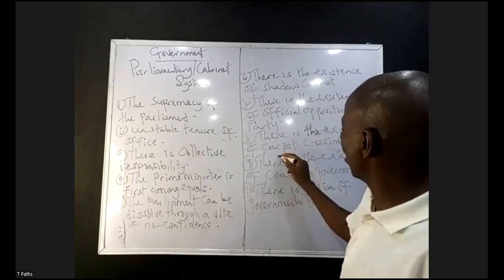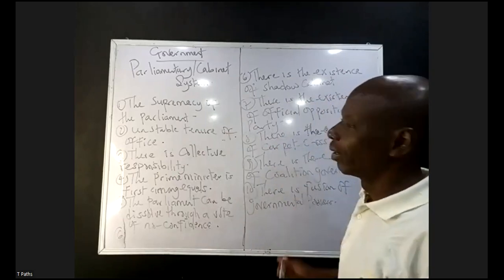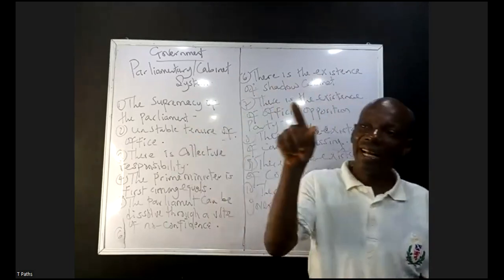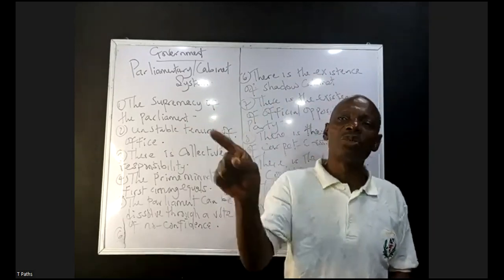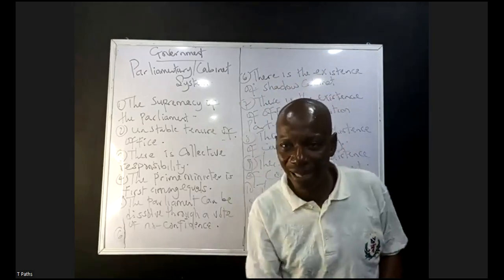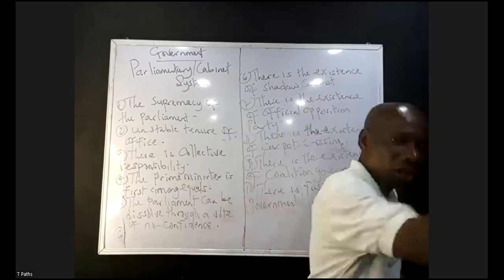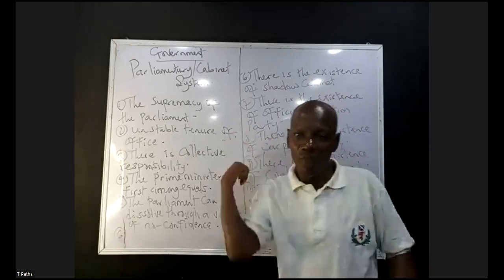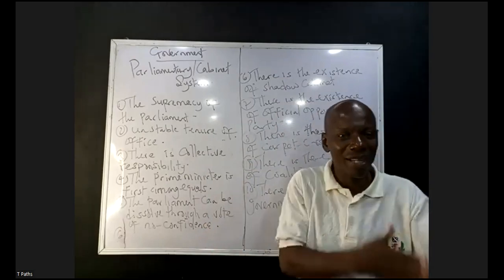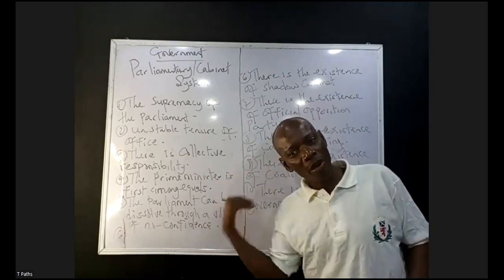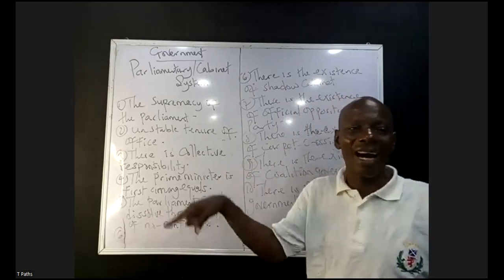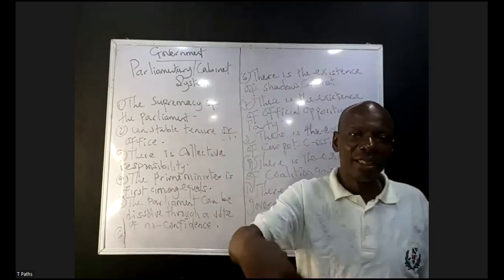There is the existence of carpet crossing. In parliamentary system of government, the members that lost out in the poll can easily switch their allegiance to another party once they promise them that the elected post that they lost can be recovered there. So majority of the members of the ruling party can switch allegiance to the opposition party once they promise them that they will give them a particular post. So that is called carpet crossing, switching allegiance in order to attain your political goal.